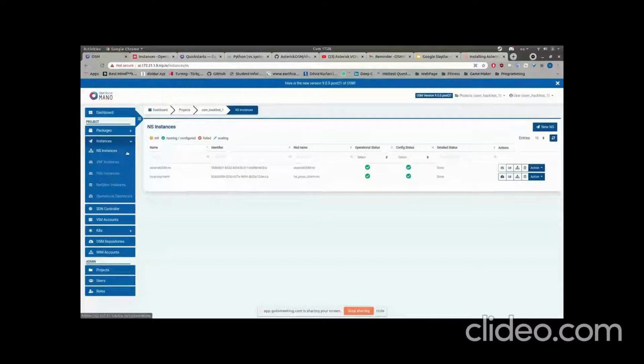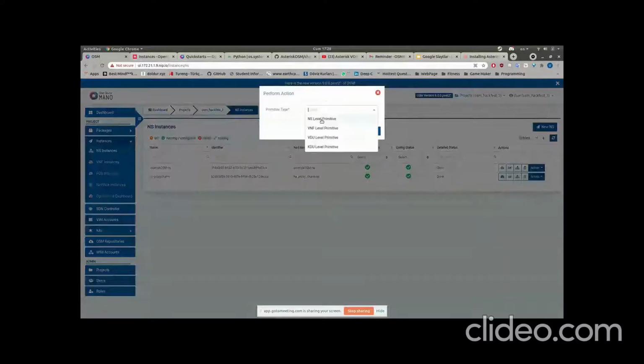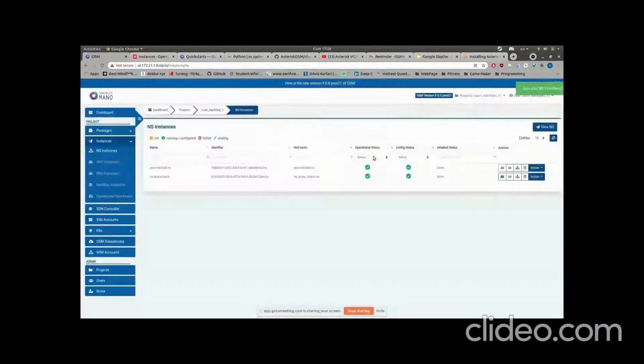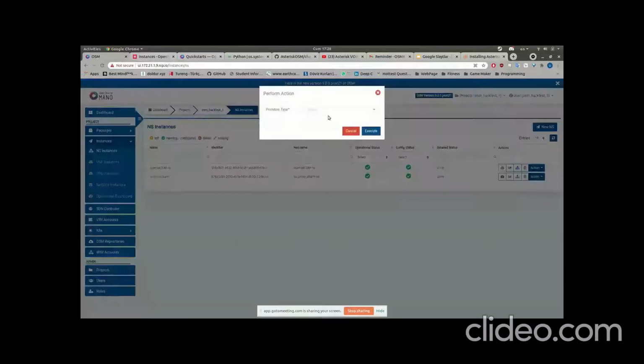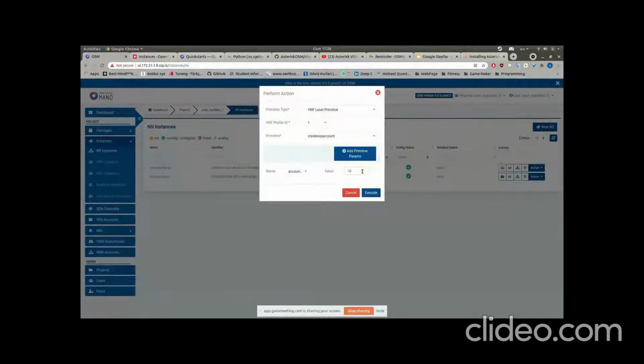And also, I can mention that I can send some primitives without taking an input, like restarting the service itself. This doesn't become a problem, but when I try to create a SIP account with a given ID, that doesn't work right now.